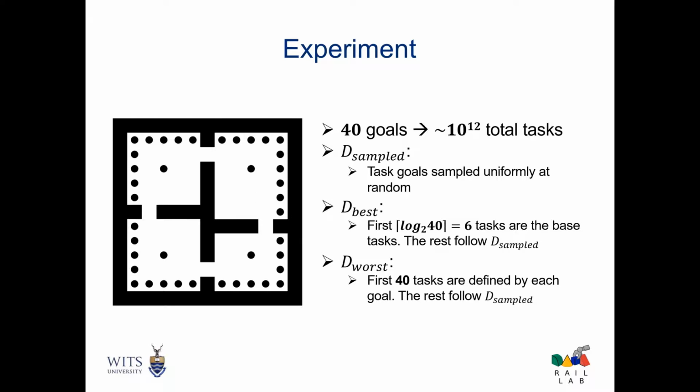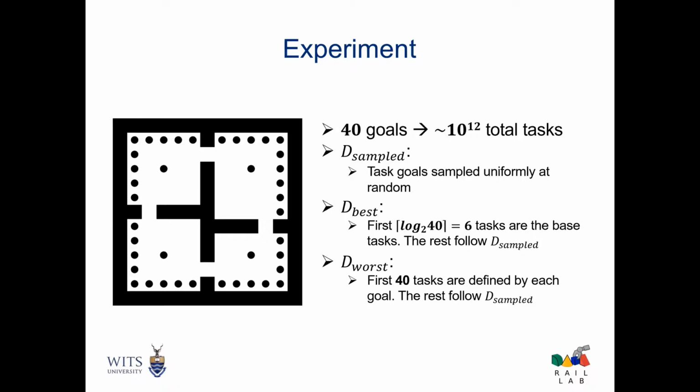We demonstrate this in the four rooms domain. The dots here show the various goals, and there are 40 of them, giving about 1 trillion possible tasks. We test our approach with 3 task distributions. First is the sampled distribution, where the task goals are sampled uniformly at random. Next is the best distribution, where the first 6 tasks are the base tasks.